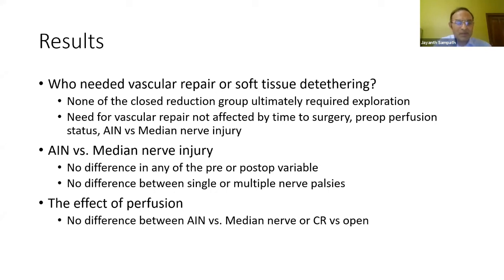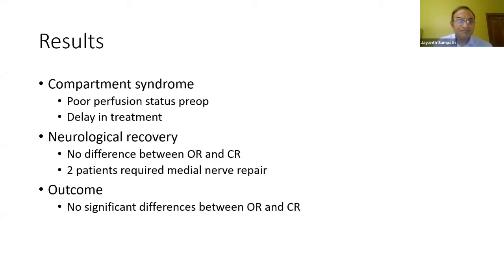And there was no difference between closed or open reduction, or the type of nerve palsy you had, on your pre-op nerve state or perfusion status. So the type of nerve injury you had did not really influence whether you had a warm pink hand or whether you had a cold hand.